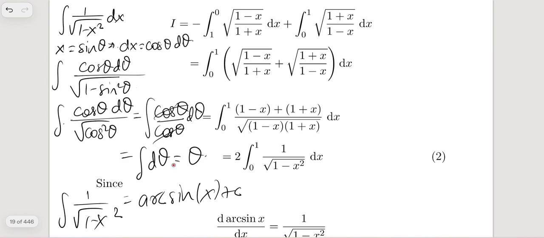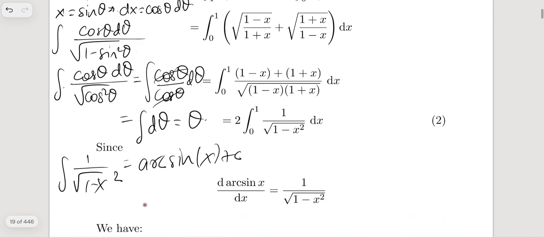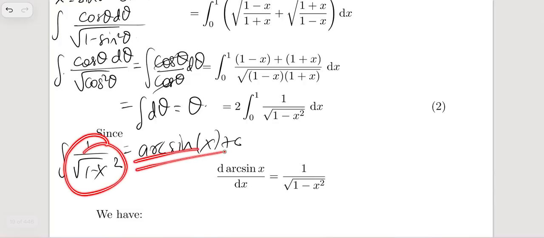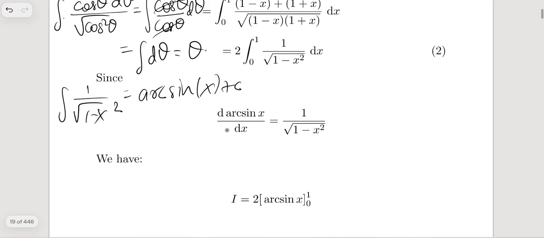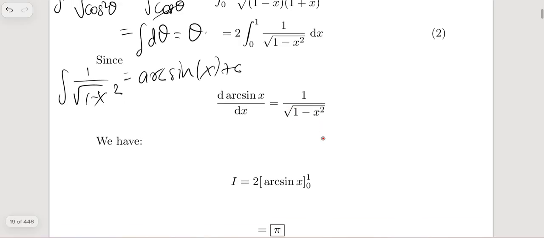So basically the antiderivative of this function is arc sine of x plus c. Yeah, the derivative of arc sine of x is 1 over the square root of 1 minus x squared.